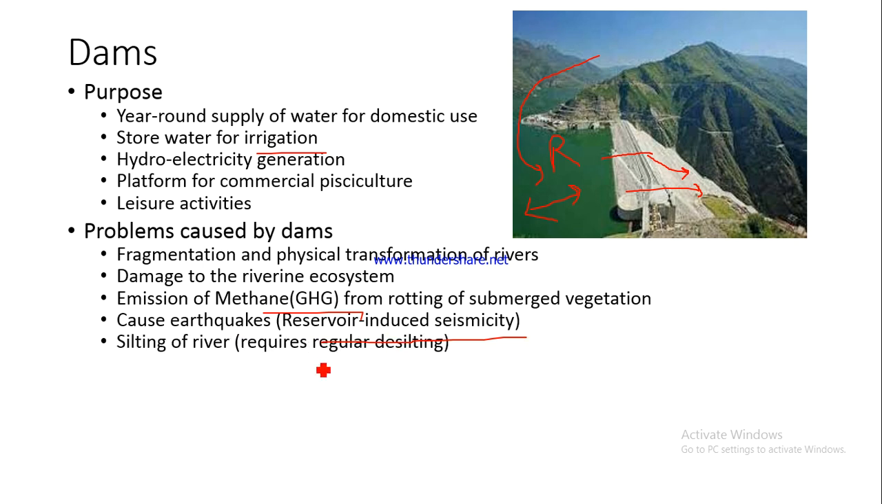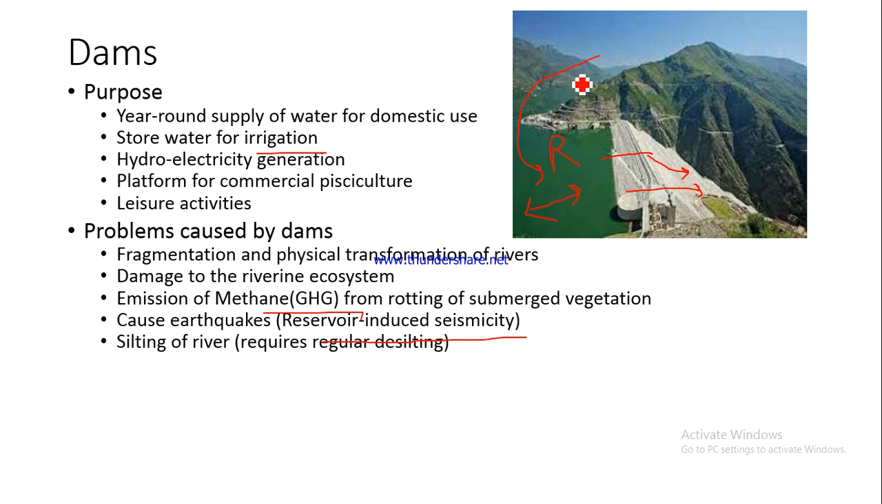Then again, silting of the river would also happen. Why is silting taking place? See, up till now the water was flowing freely, it was just moving like this, and since there was a lot of speed, water was flowing very fast, it was carrying all this silt along with it, and it was depositing it at the plains only.